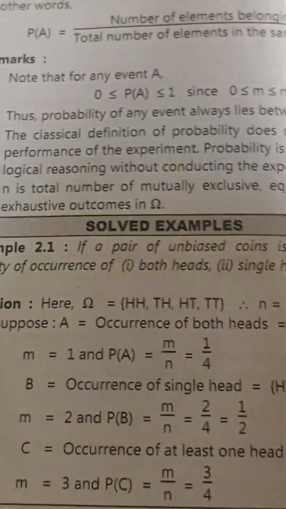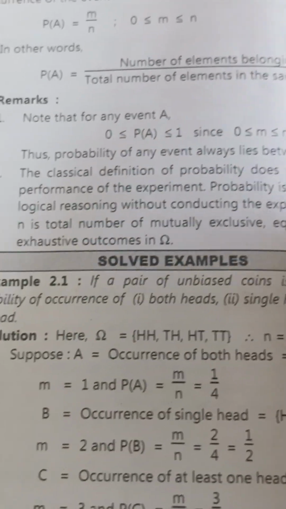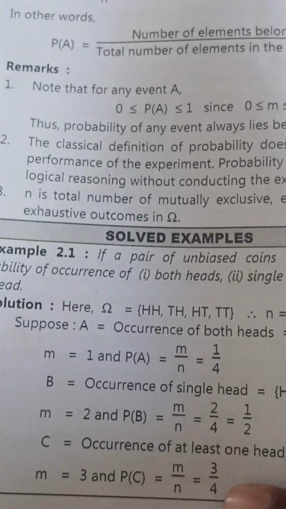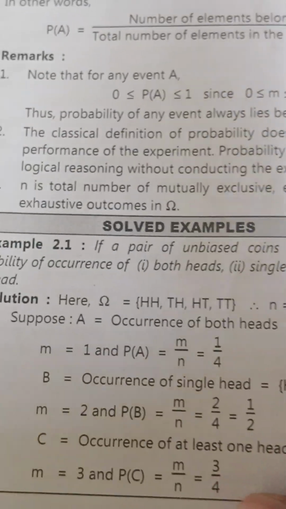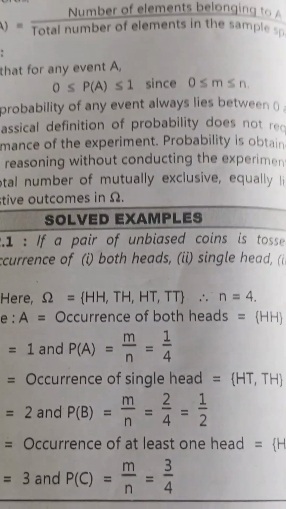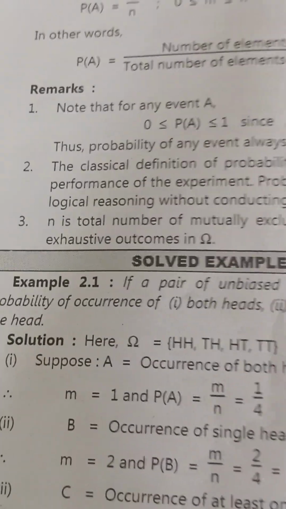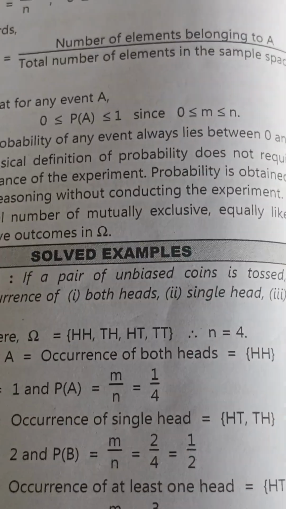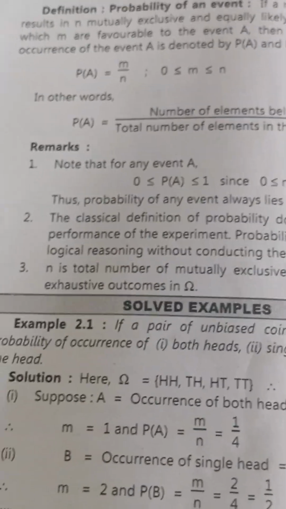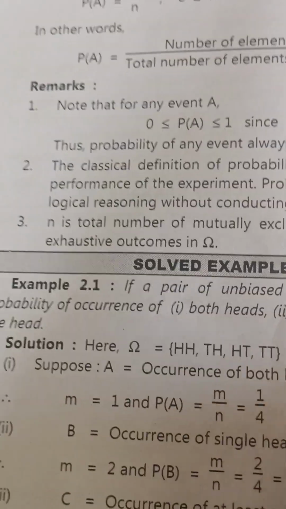The number of elements belonging to the event is 3, and the total number of sample points is 4. That is, the probability of occurrence of at least one head equals 3 by 4. So we have found that if a pair of unbiased coins is tossed, the probabilities of both heads, single head and at least one head.